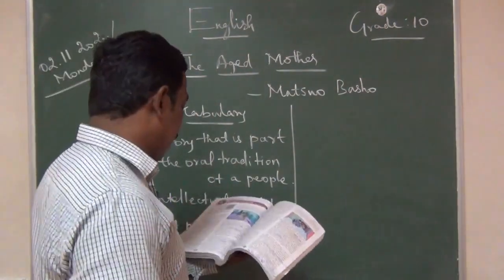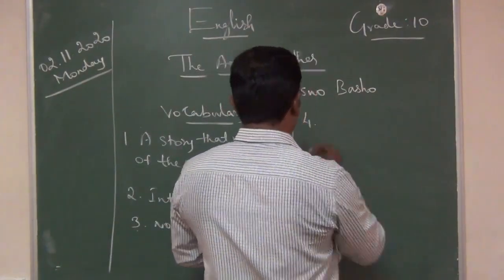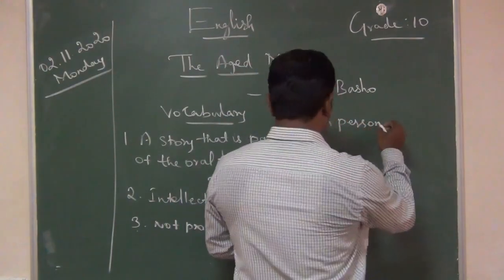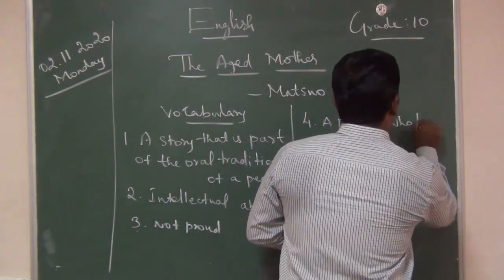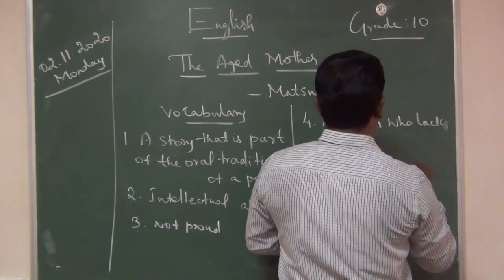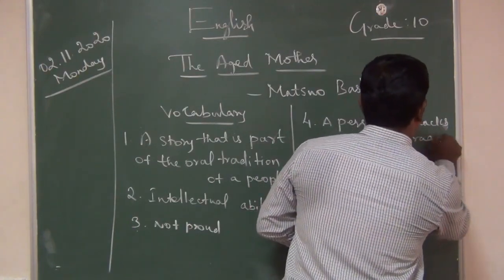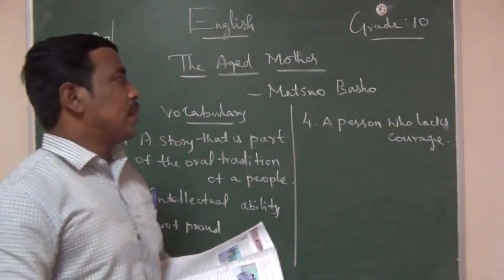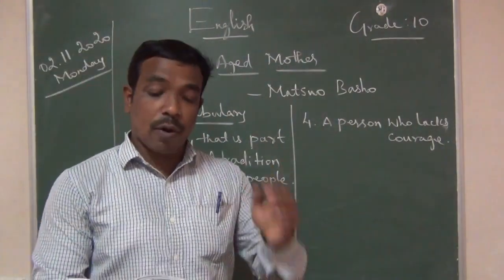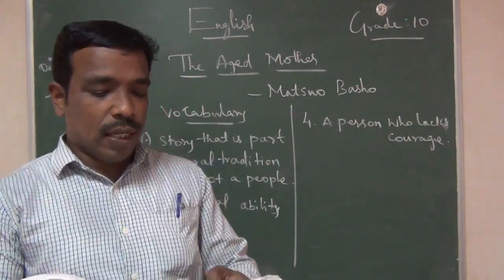What is the meaning of cowardly? Cowardly means, write the meaning: a person who lacks courage. A person who lacks courage is called a coward. Okay, cowardly, shrinking from anything suggestive of falling health and strength.